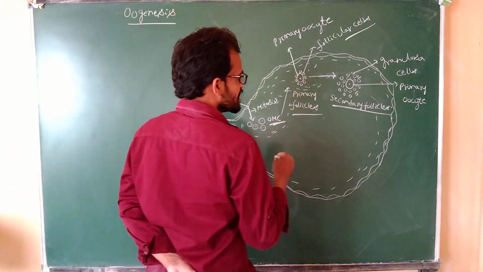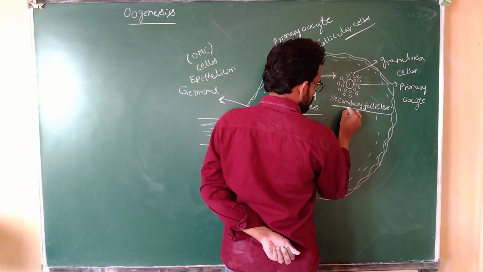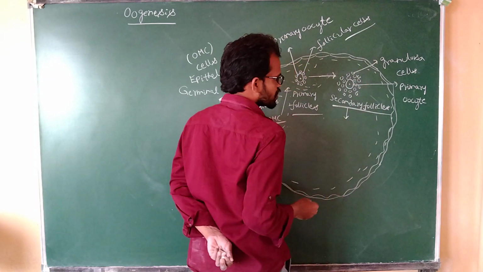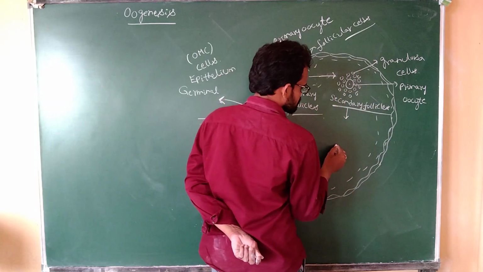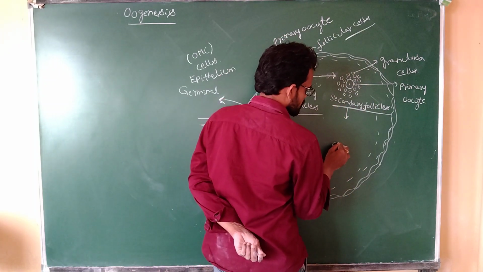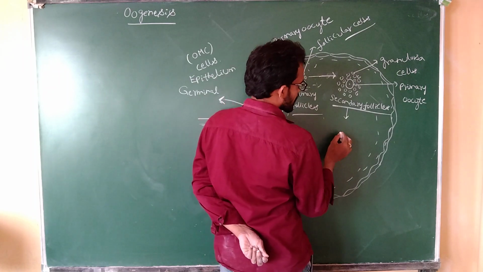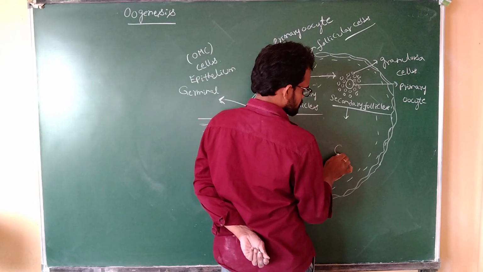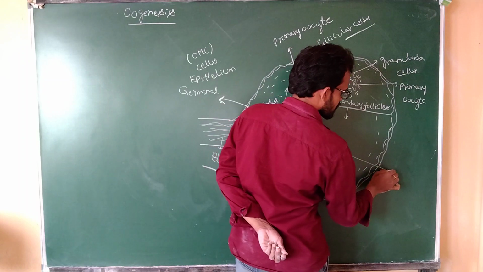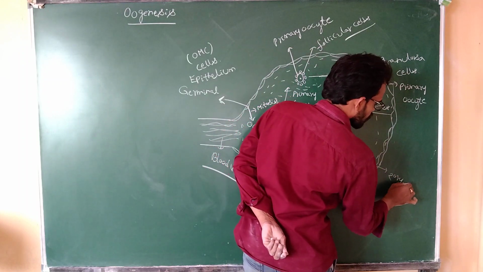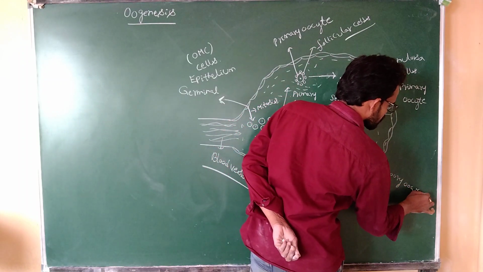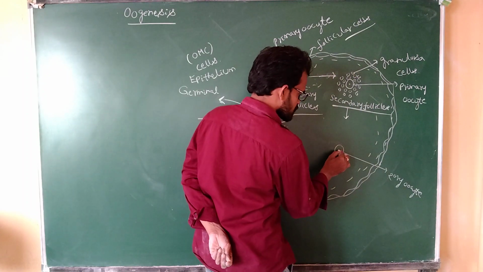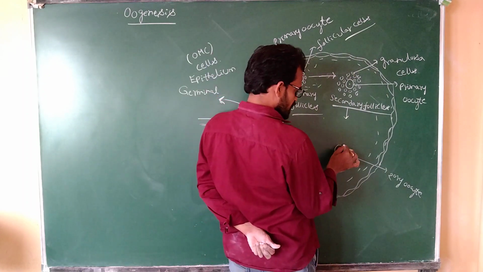Okay, coming to the secondary follicles. The secondary follicles convert into the tertiary follicles. The tertiary follicle contains the secondary oocyte.